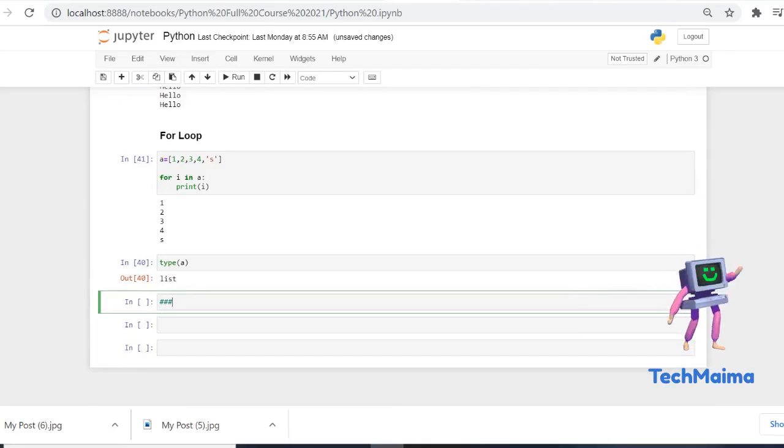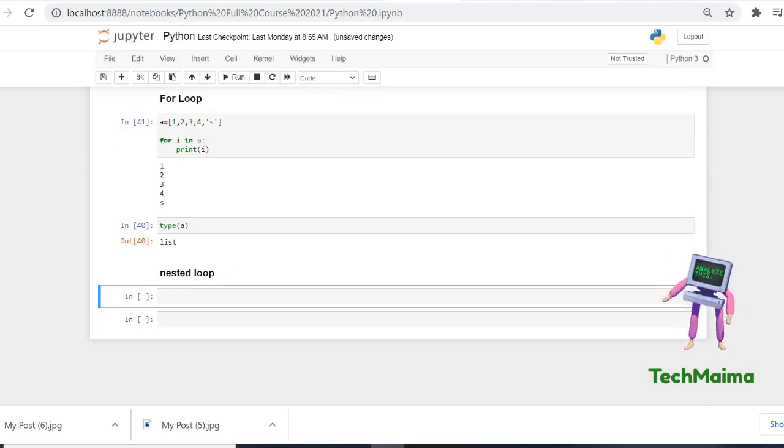Coming to the nested loop, a loop inside a loop. For i in range 5, which means the value will be counted from 0 to 4.